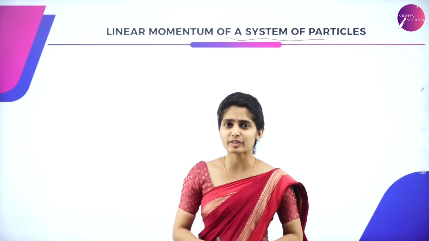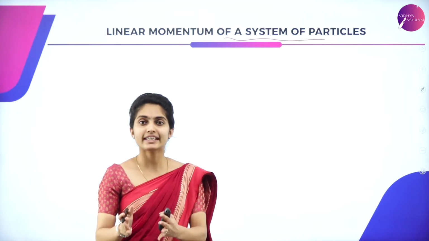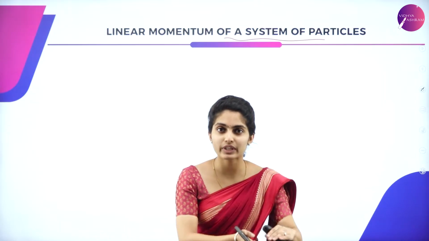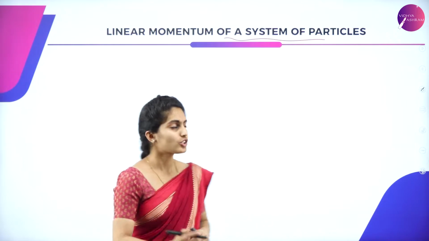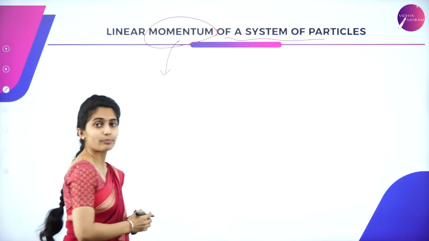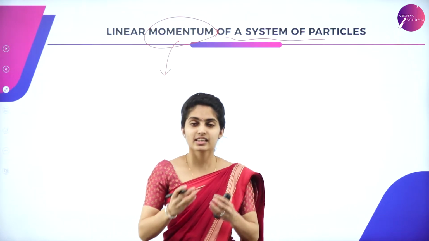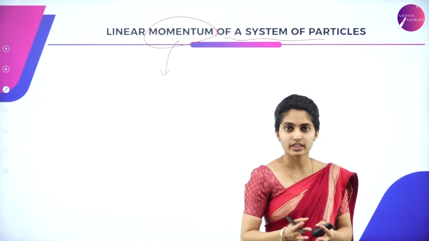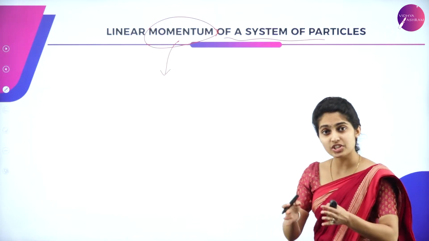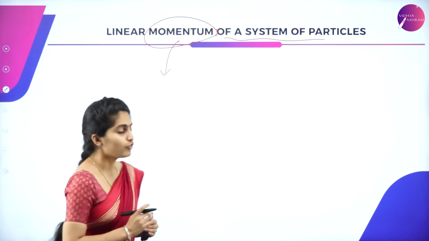So what is meant by linear? Let us split the word. Linear momentum. Linear means something which is moving in a straight line, correct? So that is the linear. And what is this momentum? Momentum means the motion of the particles, and those particles consist of certain mass and are moving with a certain velocity.